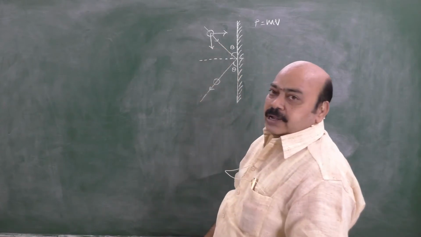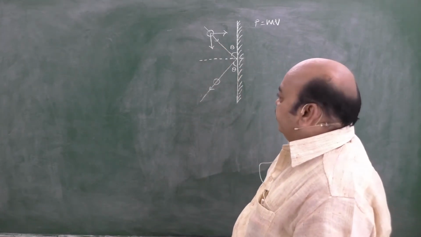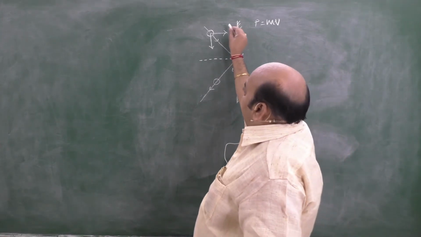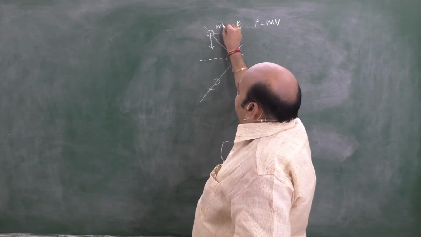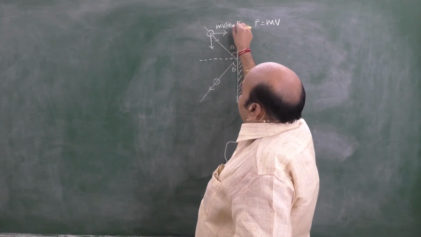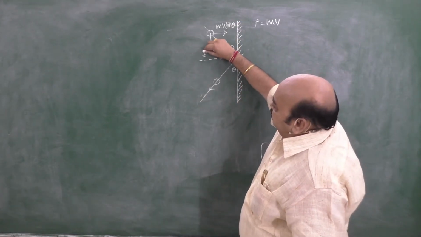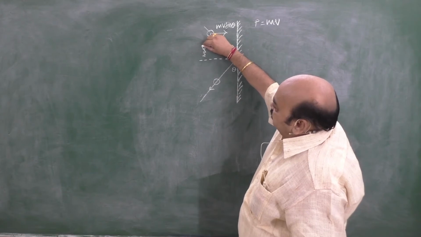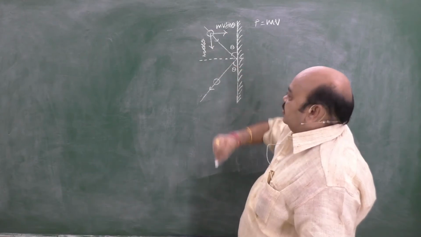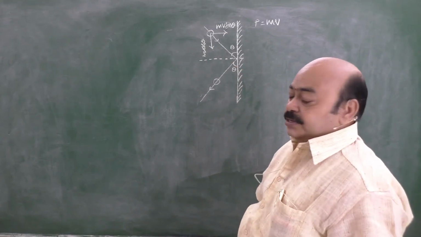These are the two rectangular components: this is mv sin theta, and this one is mv cos theta.